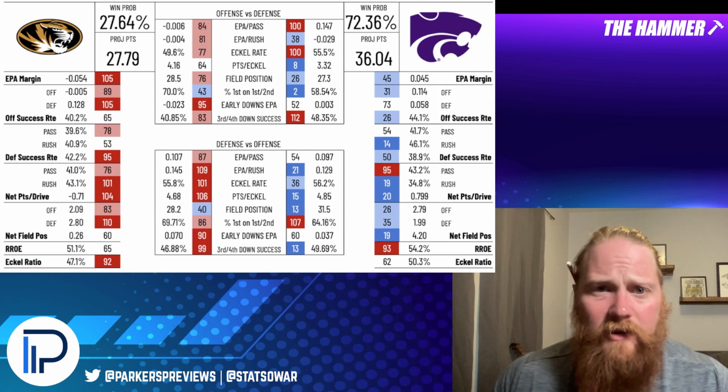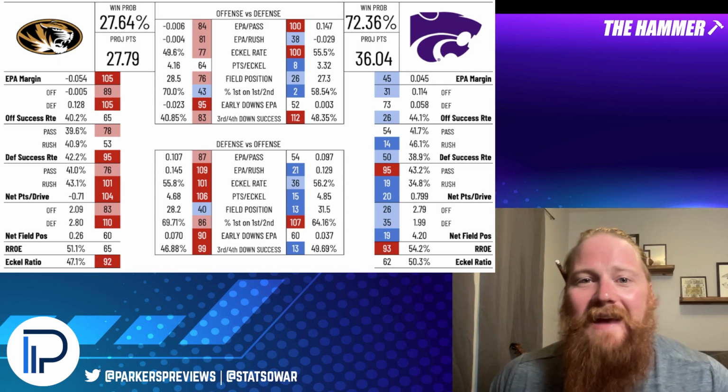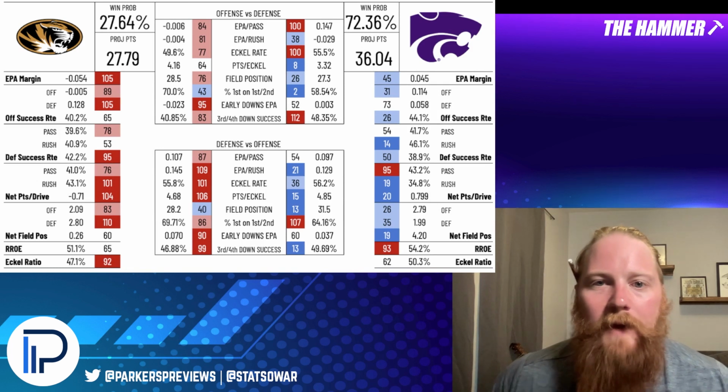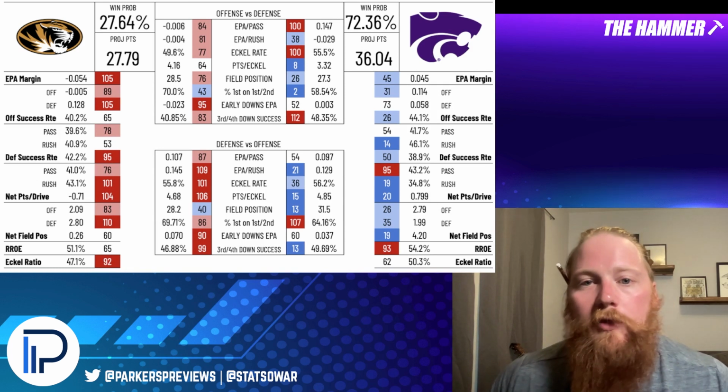So Missouri, not a very good split run versus pass. Kansas State, very bad against the pass last season, 100th in EPA per pass. Very good against the rush, 38th overall.